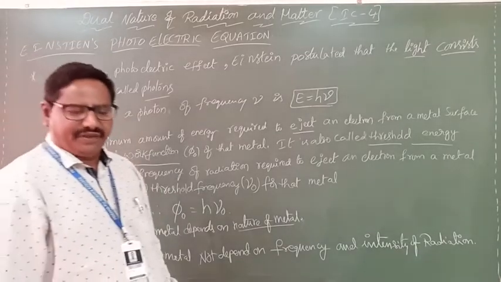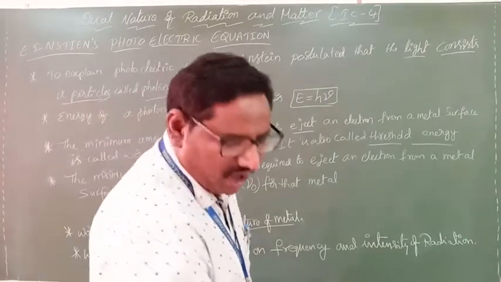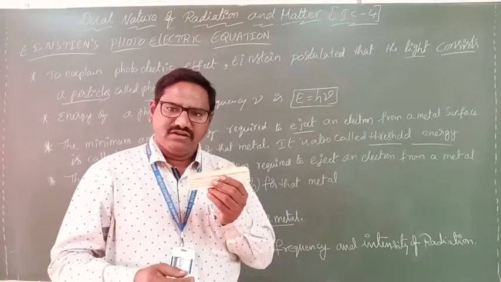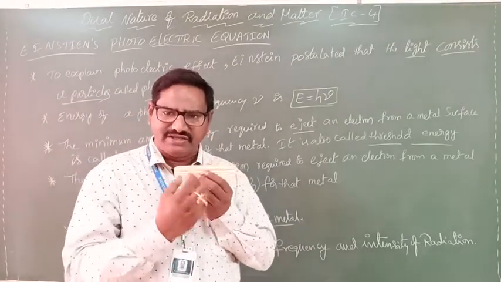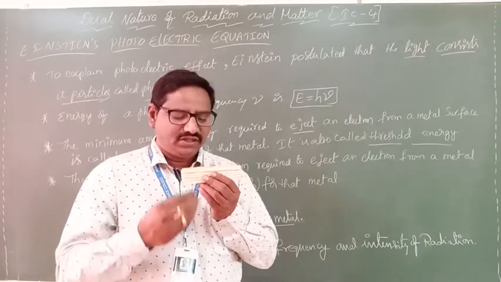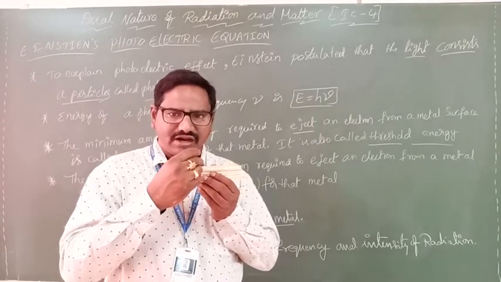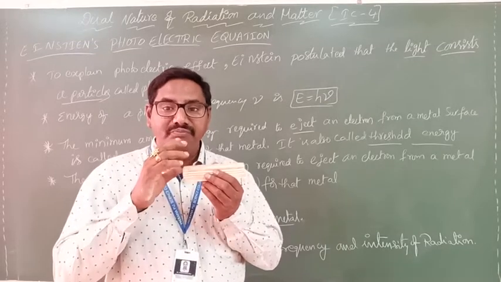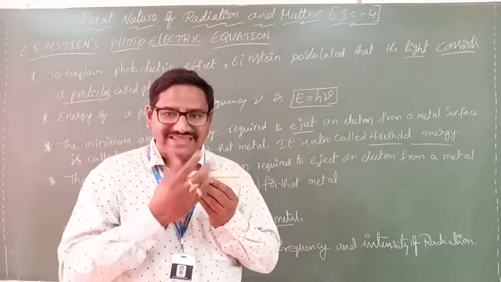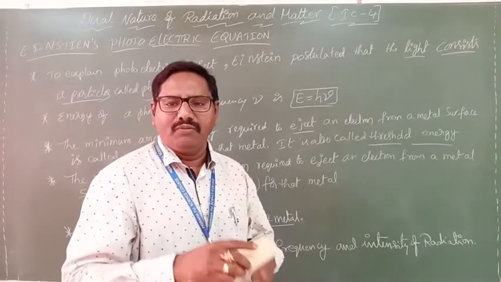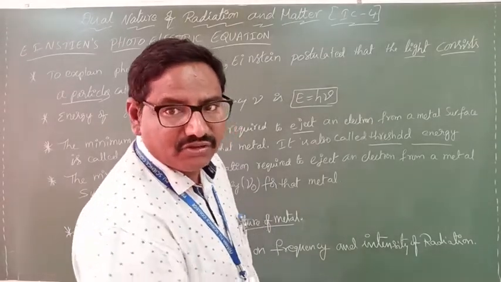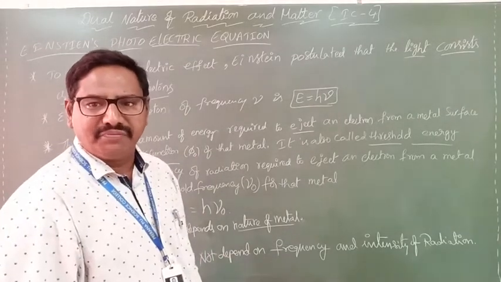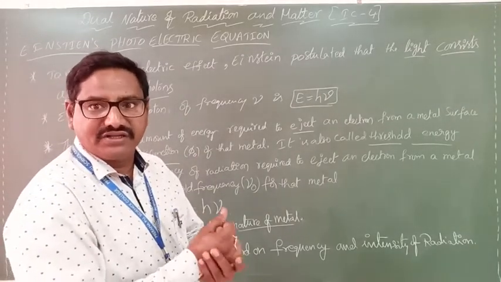Suppose I want to shine light onto a metal surface. This metal surface receives some energy, and then electrons are ejected from the metal surface. How much minimum energy is required to eject the electron? That minimum energy is called the work function.